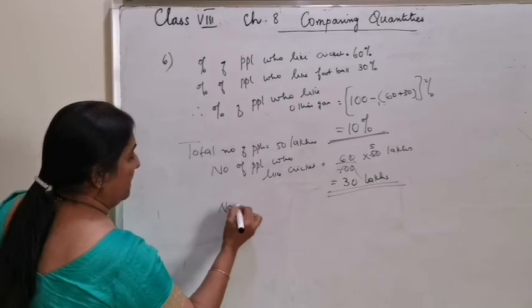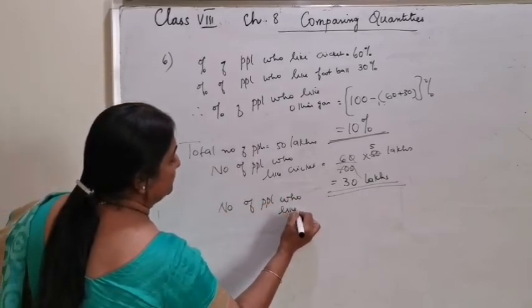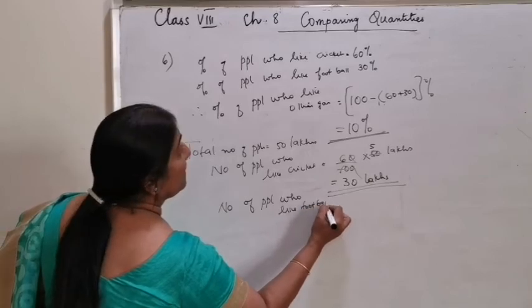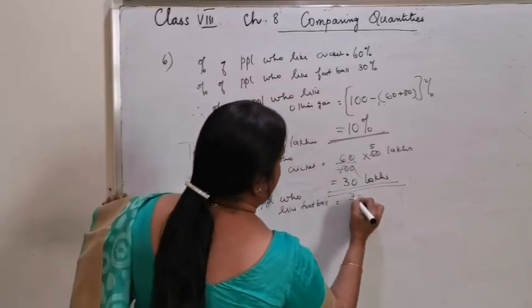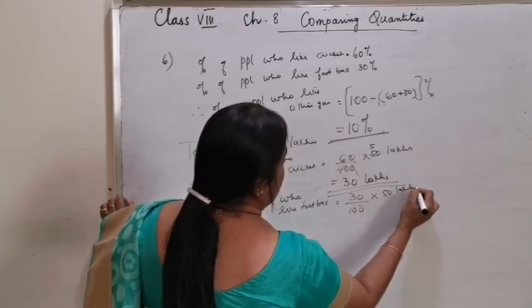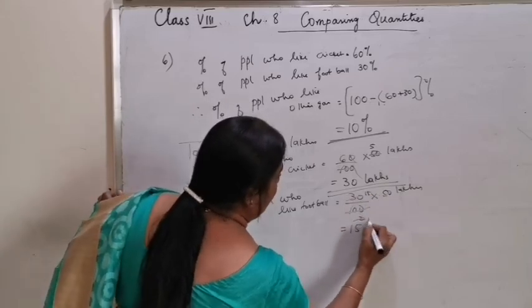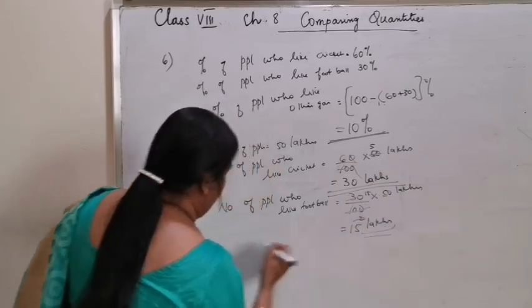Then number of people who like football is equal to 30%, means 30 by 100 of 50 lakhs. 30 by 2 is 15, or 15 lakhs.